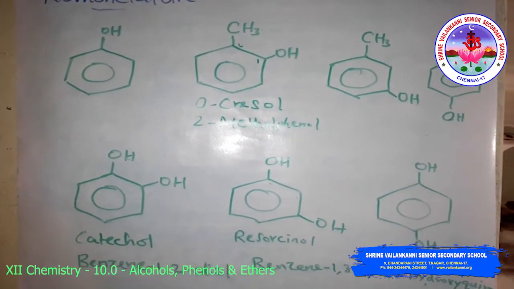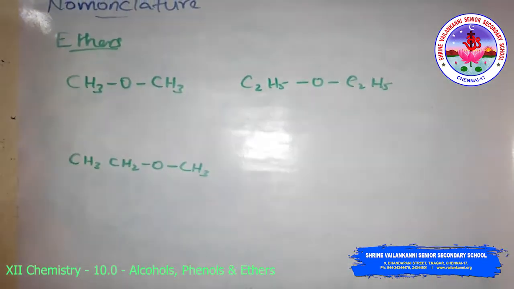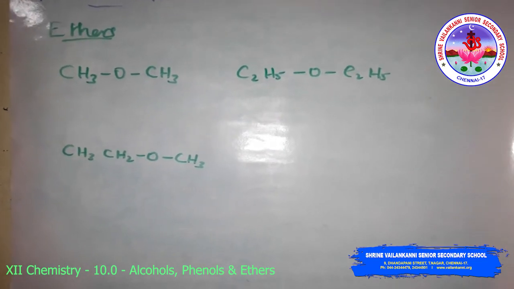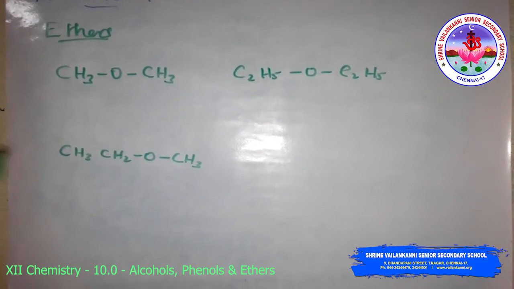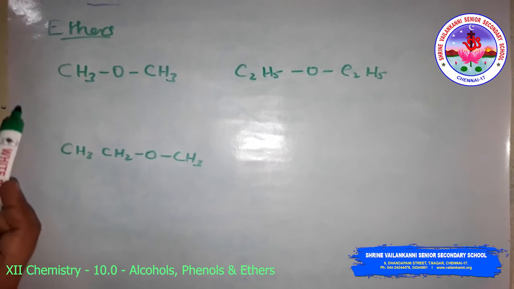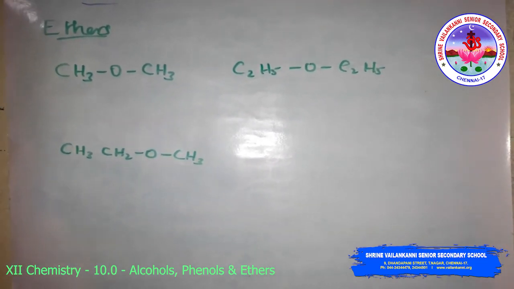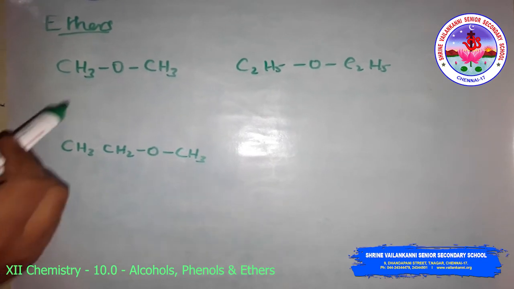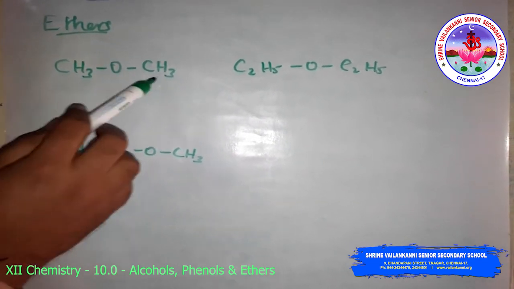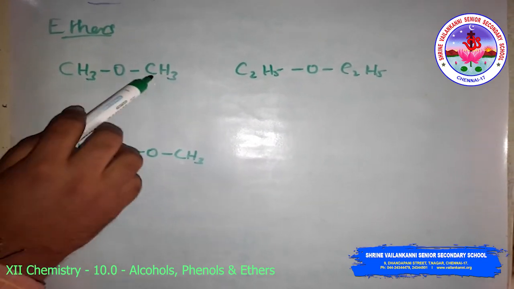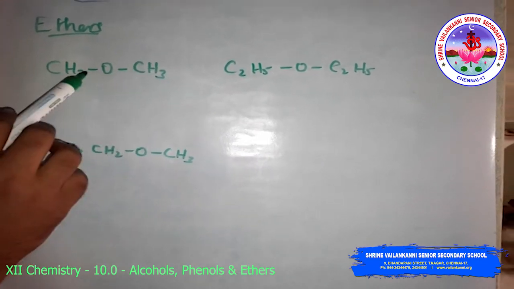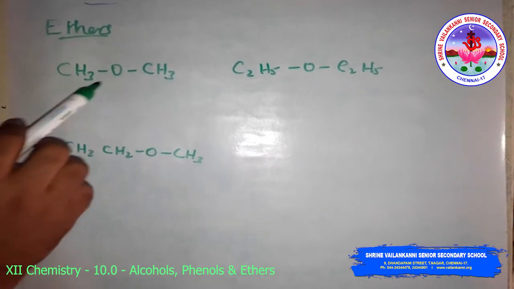Then ethers. Common names for ethers are derived from the names of the alkyl or aryl groups, written as separate words in alphabetical order, adding the word ether at the end. For example, this is dimethyl ether because two CH3 groups are present.